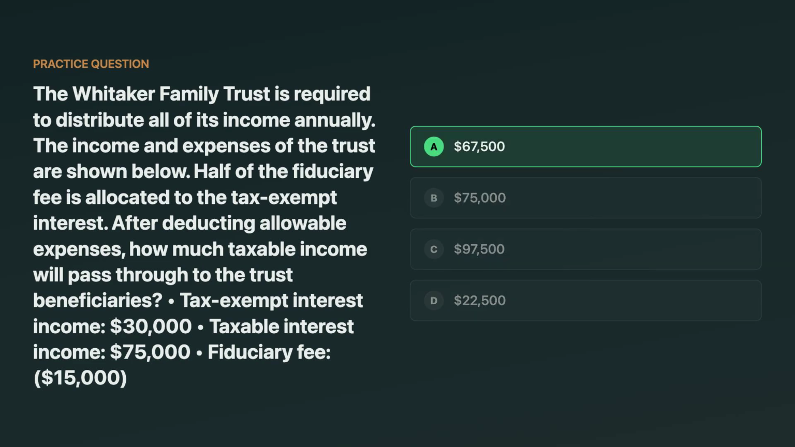The correct answer is $67,500. You allocate the fiduciary fee between taxable and tax-exempt income. If $7,500 of the fee is allocated to tax-exempt interest, only the remaining $7,500 reduces taxable interest. So, taxable interest of $75,000 minus $7,500 equals $67,500 passing through. The tempting wrong answer is $75,000, forgetting the allocation rule.